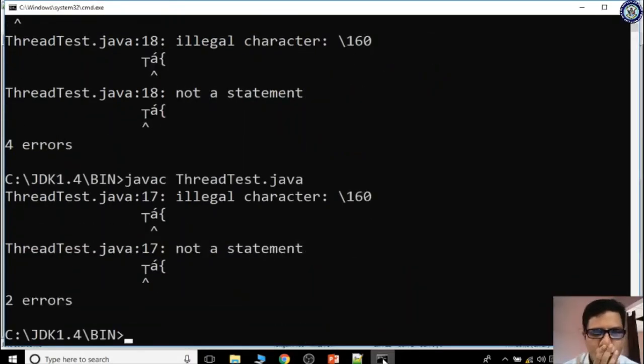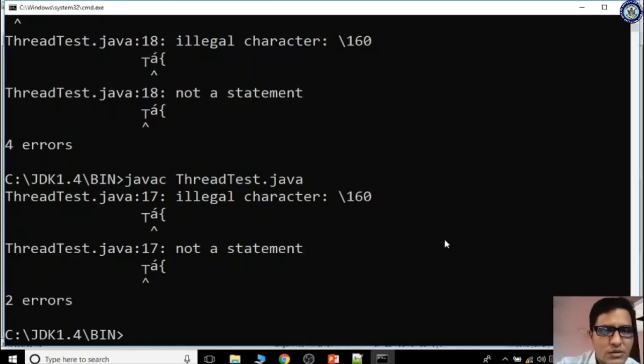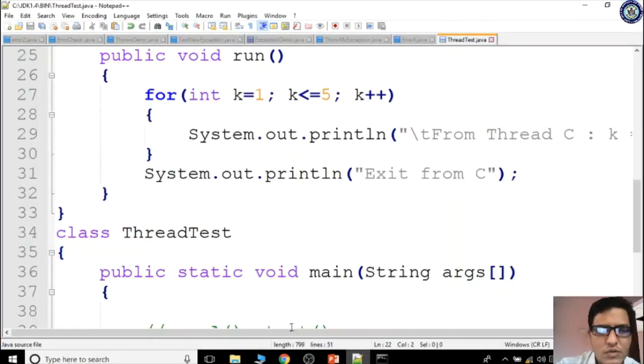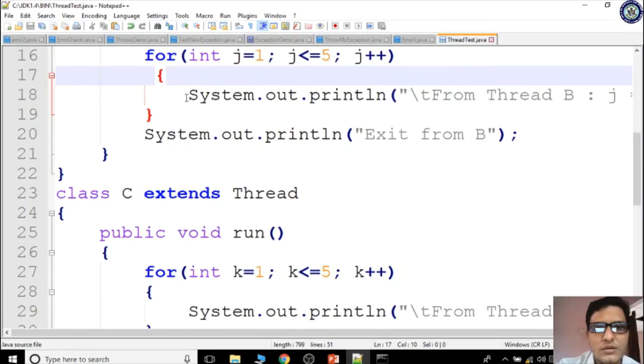So it is in line number 17: illegal character, not a statement. Okay, let me check what is on the 17th line. Here it is not having anything.